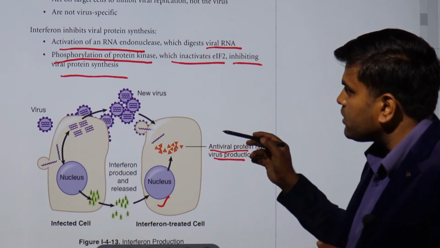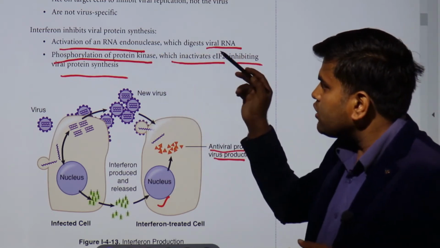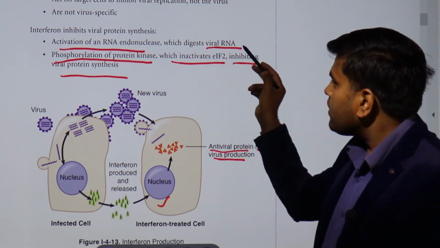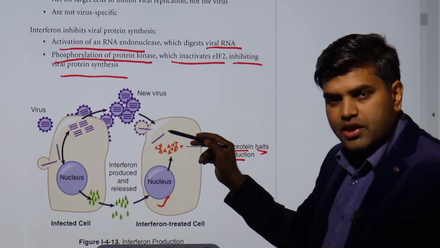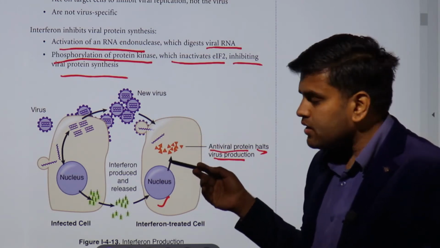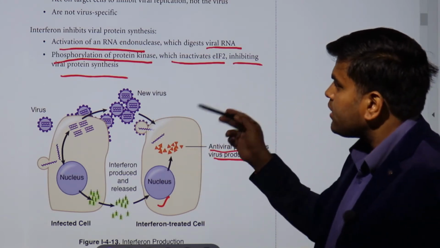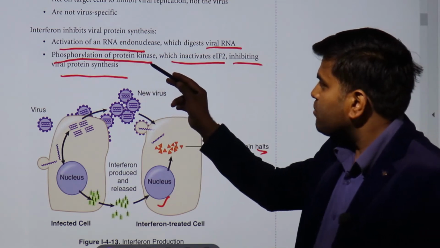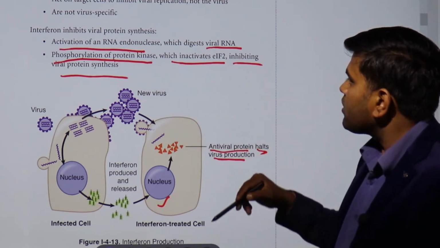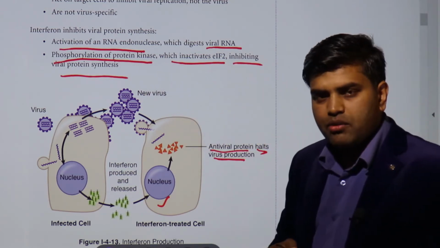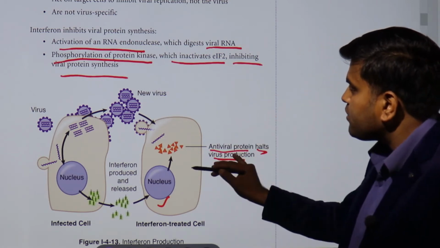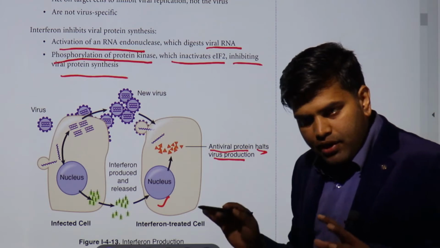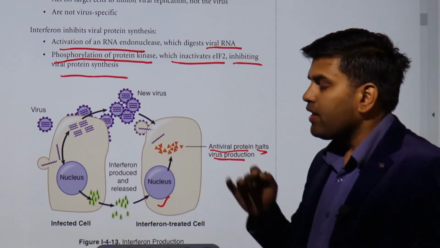And what are the preparations? They will activate RNA endonucleases, which digest the viral RNA, so if viral RNA enters, it will get digested and there will be no replication, and the cell will be protected. There will be another process, phosphorylation of the protein kinase, which inactivates elongation factor 2 and inhibits viral protein synthesis. In this way, your surrounding cells get protected from the viral infection.